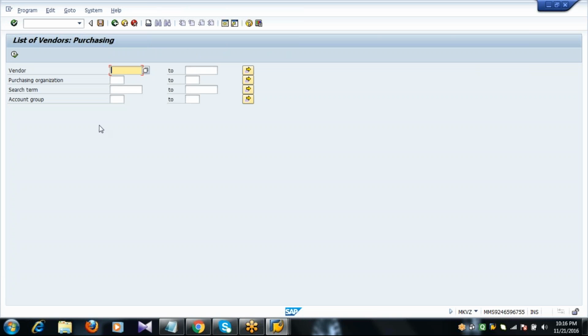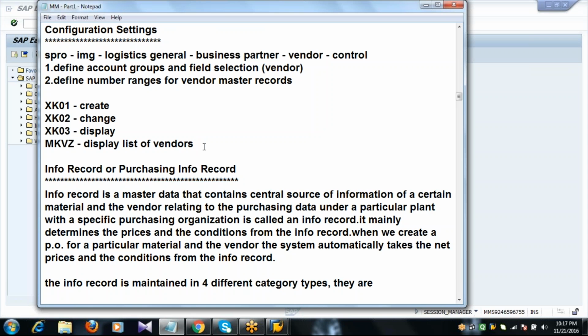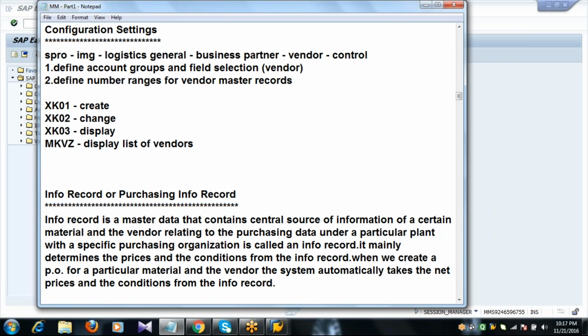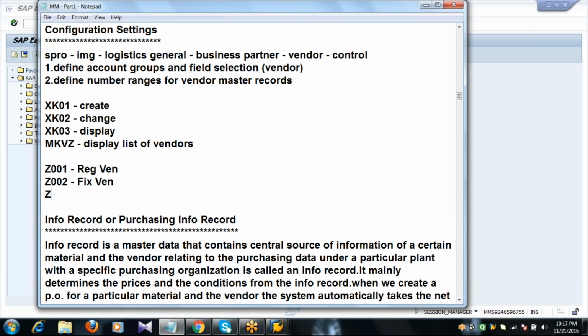These vendor account groups, you can create whatever account group you want. For example, I'll create a vendor account group Z001 for regular vendors. Now Z002 for fixed vendors. Whenever you want the report list of vendors regularly, you can go through this account group. Like this, you can create so many vendor account groups, guys.